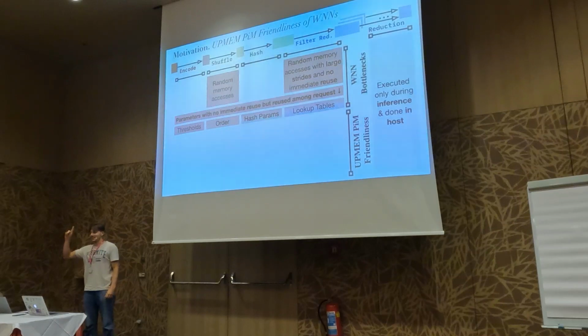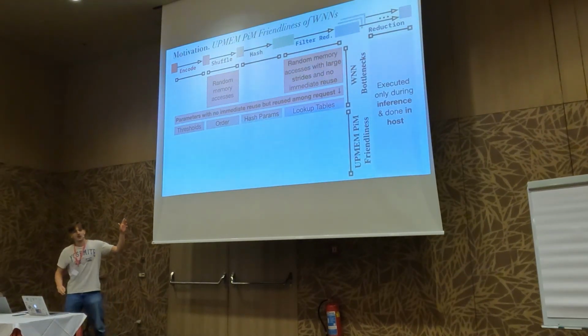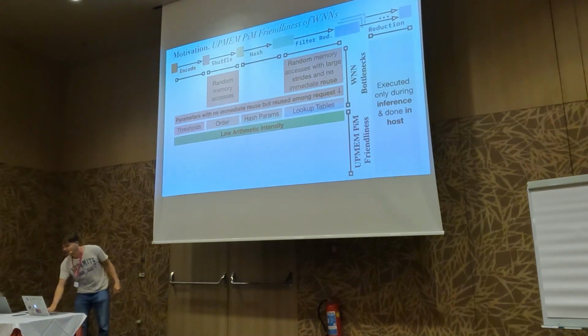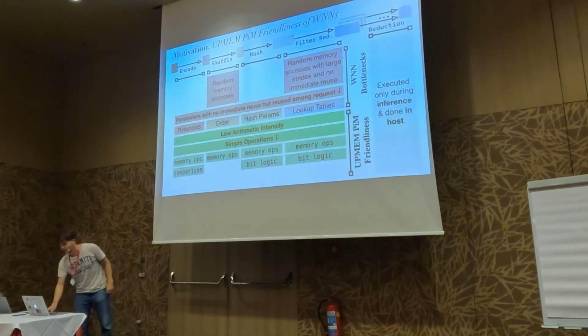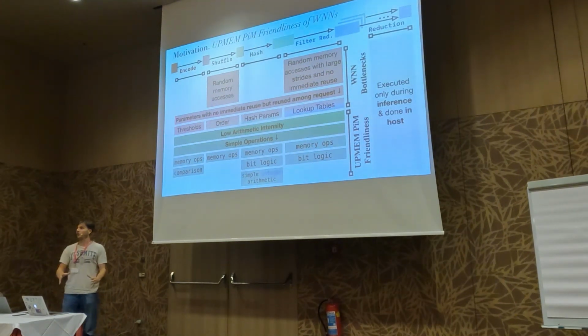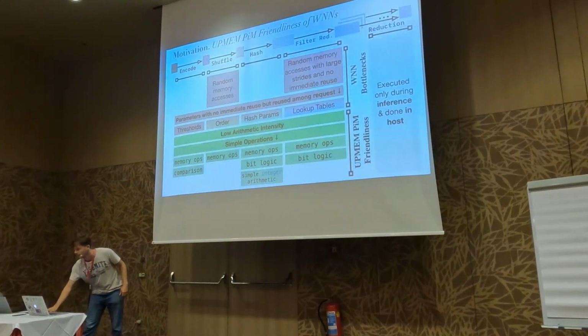So there's one thing I didn't tell you about weightless neural networks that is very cool: I didn't talk to you about the friendliness of this architecture for the UPMEM system. Every stage has logarithmic intensity and a lot of very simple operations: memory operations, comparison, bit logic, and simple integer arithmetic. So these models learn with all these operations. They don't need all the very complex floating points that the UPMEM processing memory system doesn't have.